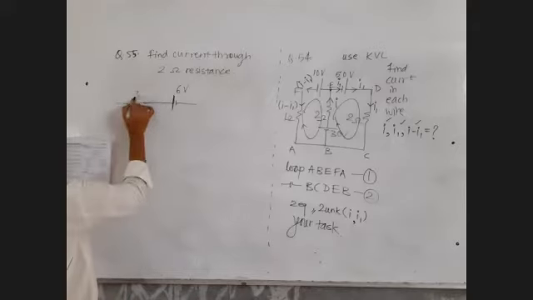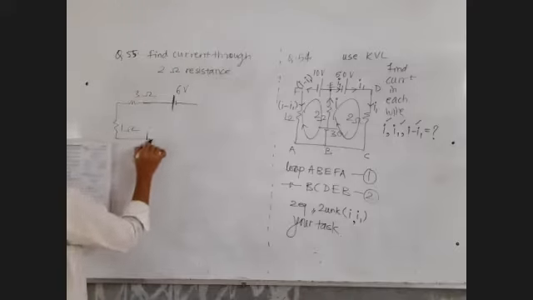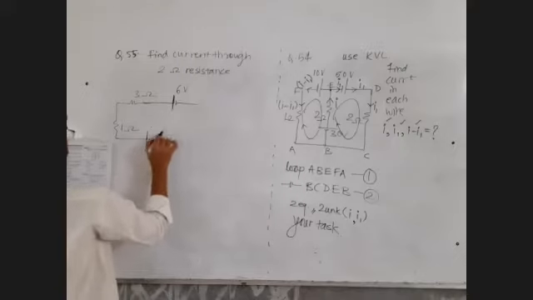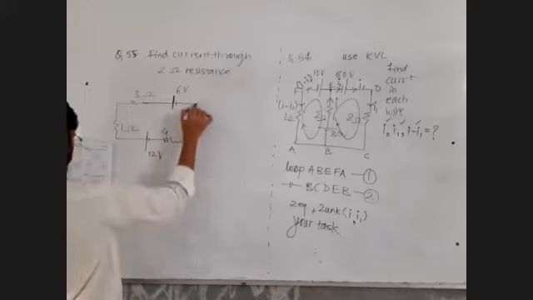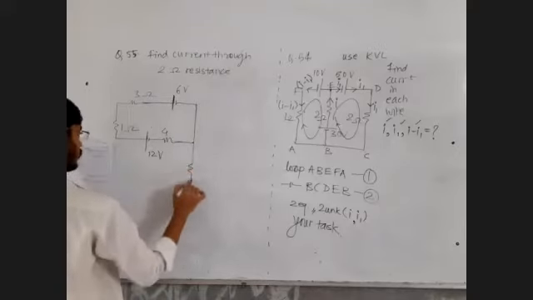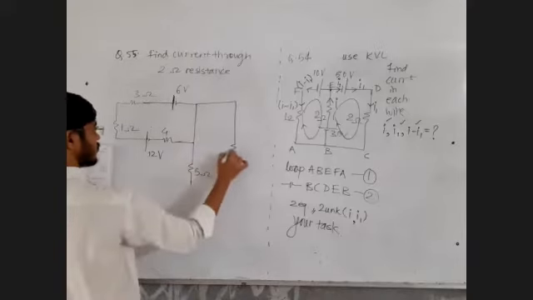This is a 3 ohm resistance, that is 1 ohm resistance, that's the 12 volt battery. There is a 4 ohm resistance out here. There is a 5 ohm resistance here, 5 ohm resistance here as well.